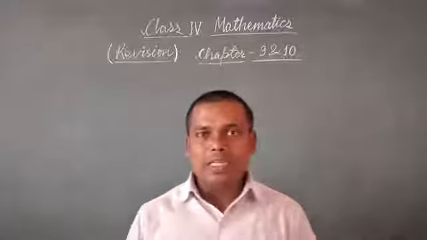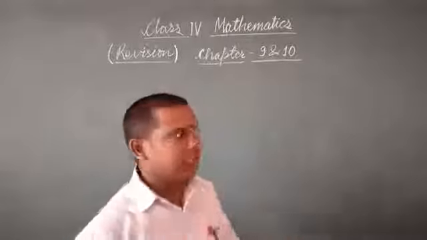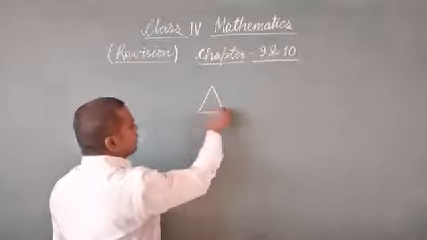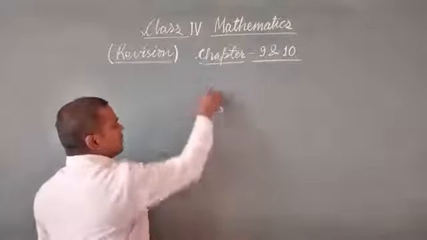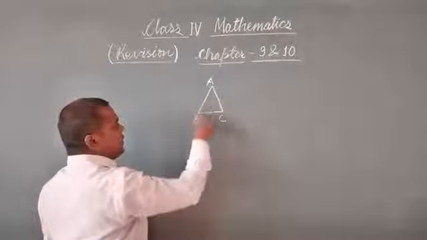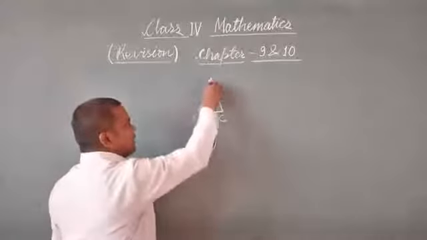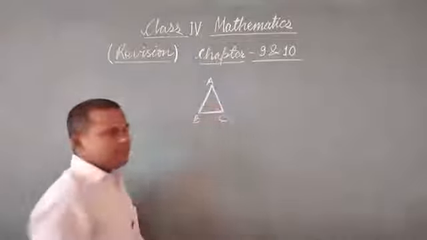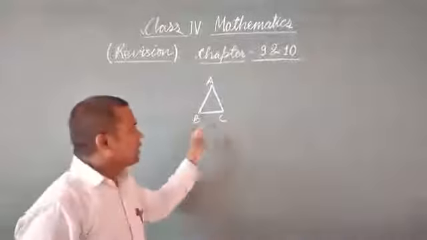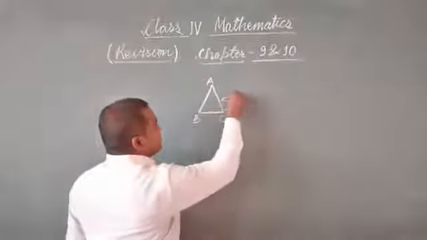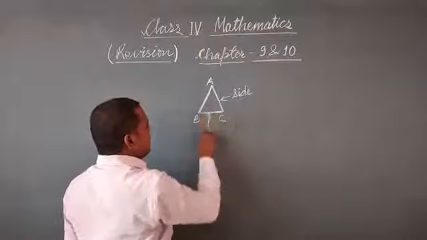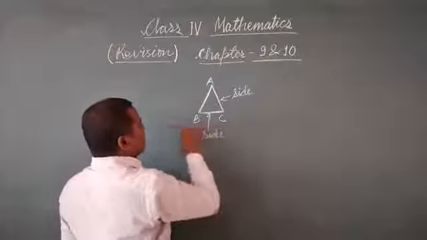Now we have already discussed about triangle, a shape having 3 sides. Suppose the name I am writing here is ABC. ABC is a triangle which is made up of 3 line segments. This is a side of triangle ABC. This is also a side of triangle ABC.